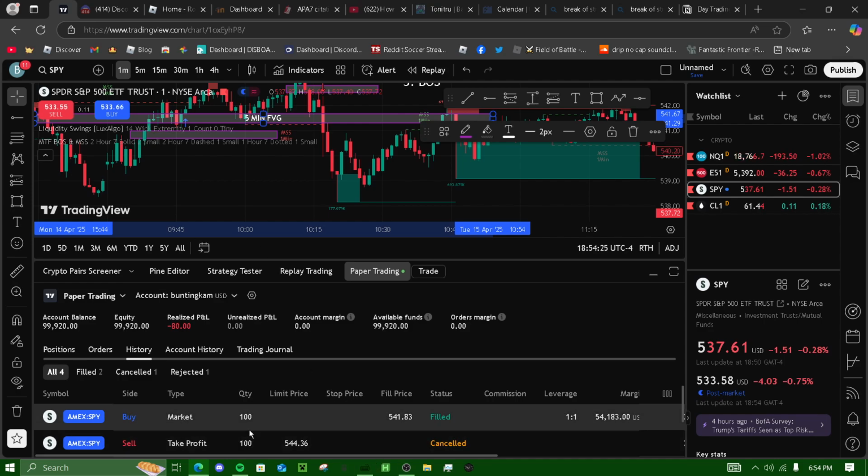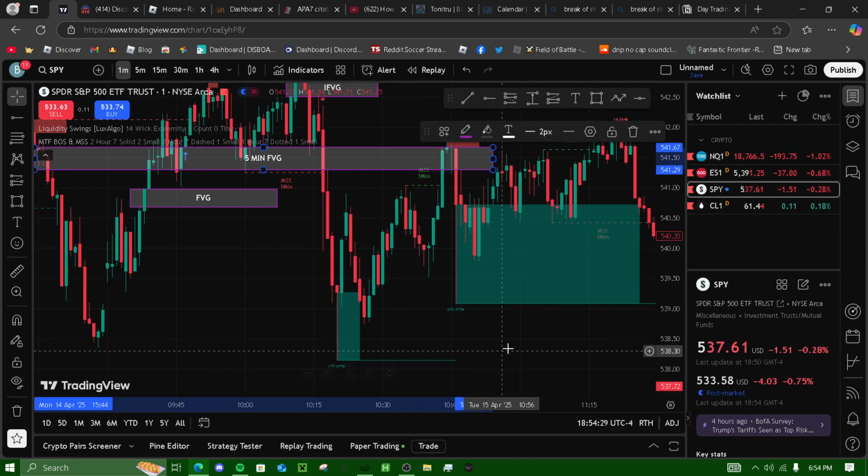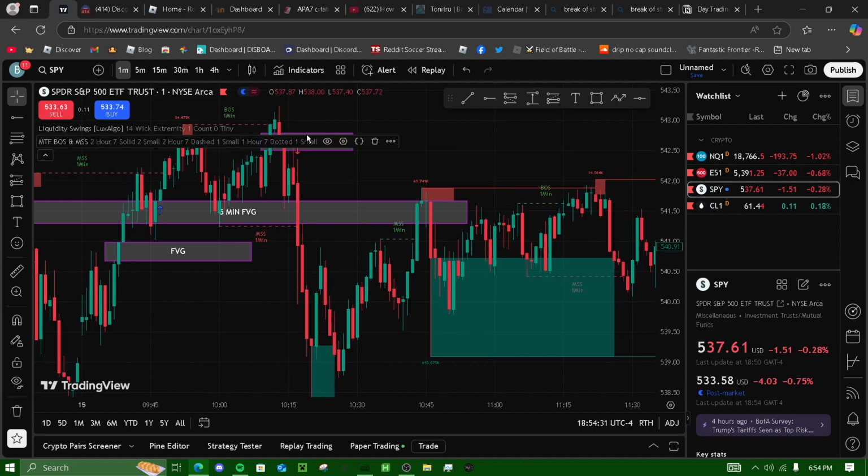So yeah, that's when I thought I should have entered off of this fair value gap. Once it went through, I would have entered right here. As soon as this candle closed, I would have entered, right? And I didn't. So that's what I thought I should have done.